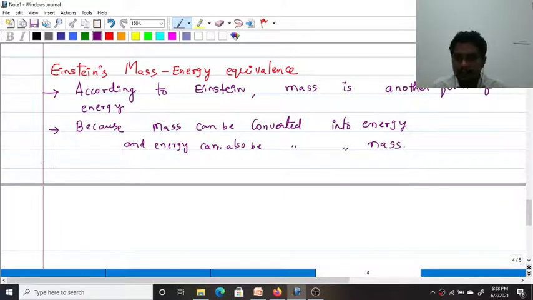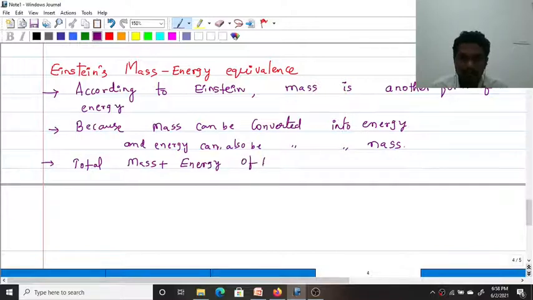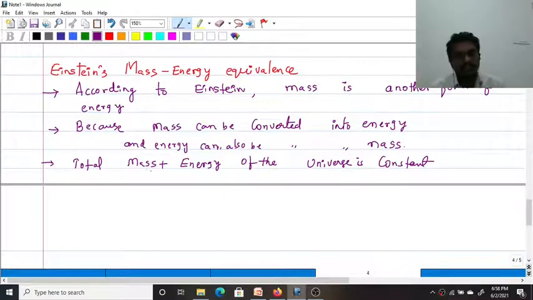And total mass plus energy of the universe is constant.